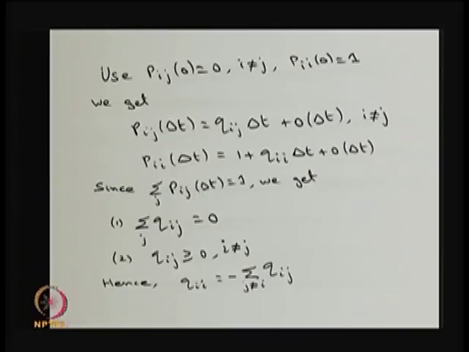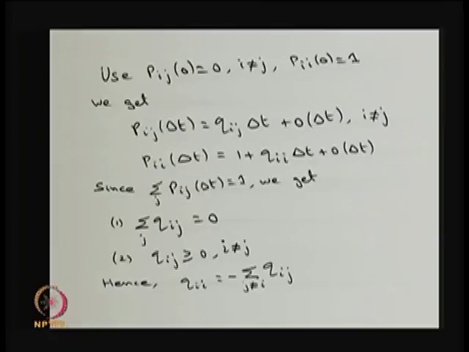Therefore, Qii is nothing but you take the summation of all Qij for all j except i, and then put a minus sign. So, that is going to be Qii. That means the diagonal element is nothing but you take the row sum excluding the diagonal term and put the minus sign. Therefore, when you take the row sum, that is going to be 0. The details of the proof can be found in the reference books.